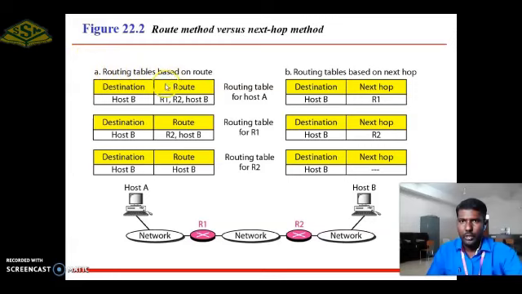The routing table based on the route. Second one is routing table based on the next hop. From this diagram, host A is a transmitter, host B is a receiver. R1 and R2 are router 1 and router 2, respectively. If a node wants to transmit the data to host B, host A sends the data to router 1, then R1 transmits the same data to R2, then R2 transmits the data to host B. In host A and host B, both nodes or devices are in different networks.